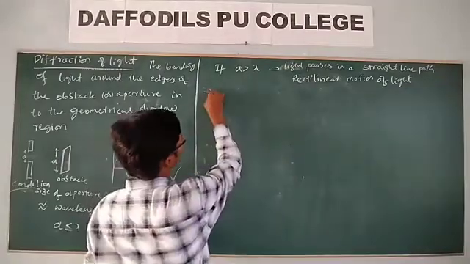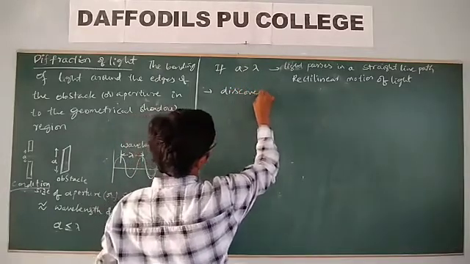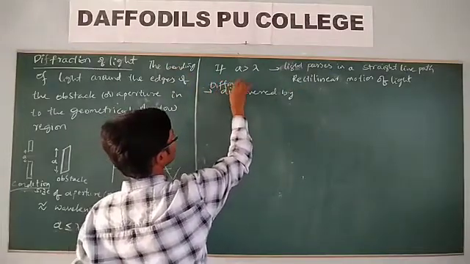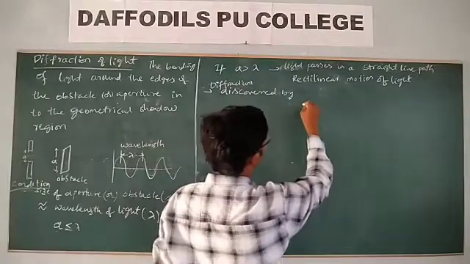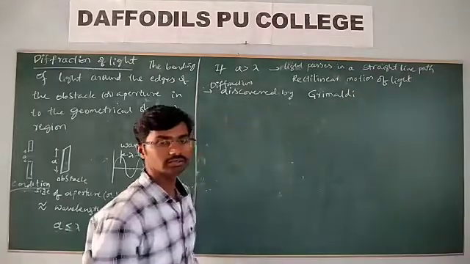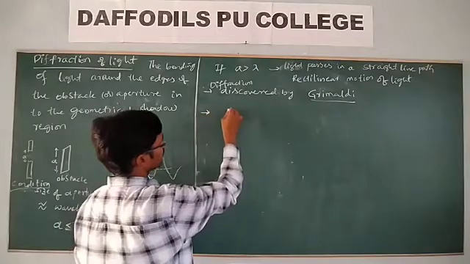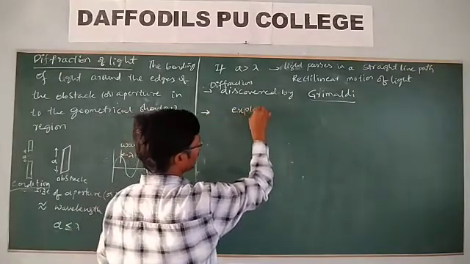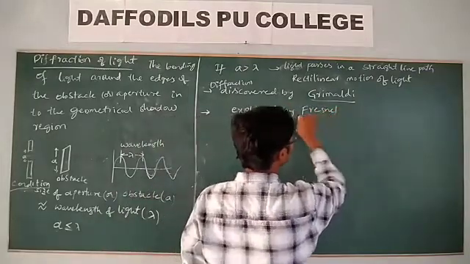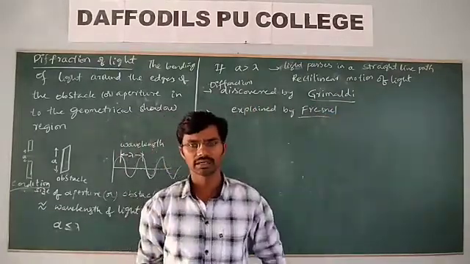And diffraction of light was discovered by Grimaldi, whereas it was explained by Fresnel. Discovered by Grimaldi, and critically explained by Fresnel.